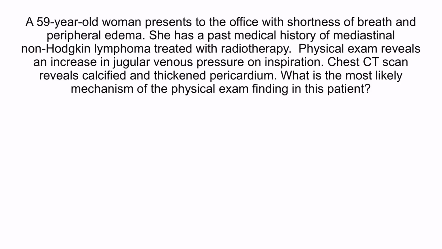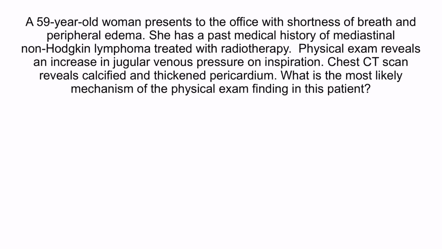Let's try a question. A 59-year-old woman presents to the office with shortness of breath and peripheral edema. She has a past medical history of mediastinal non-Hodgkin lymphoma treated with radiotherapy. Physical exam reveals an increase in jugular venous pressure on inspiration. Chest CT scan reveals calcified and thickened pericardium. What is the most likely mechanism of the physical exam finding in this patient?